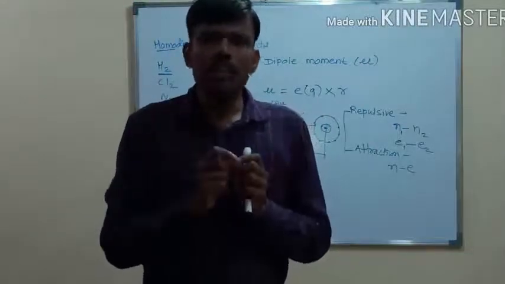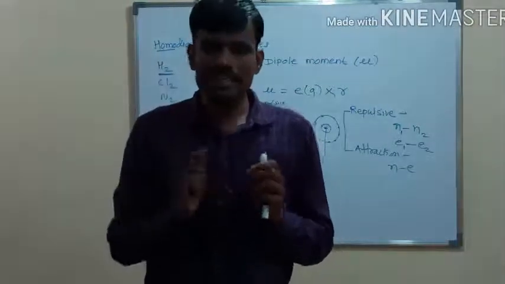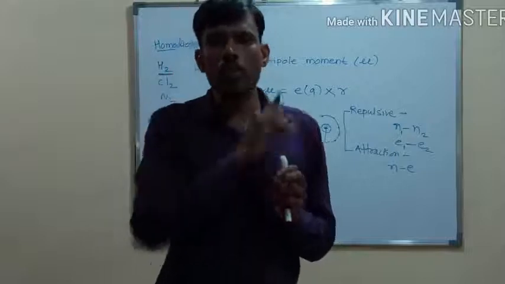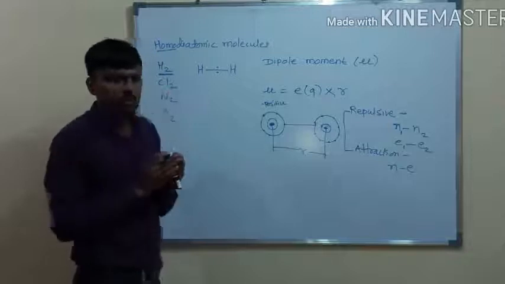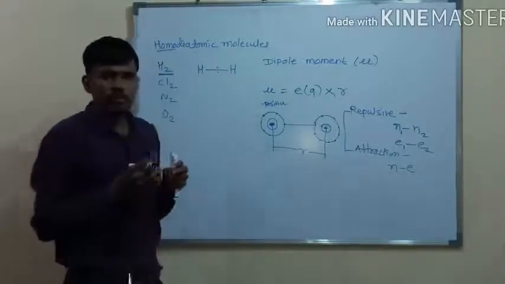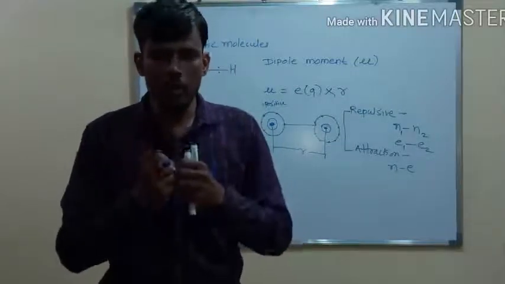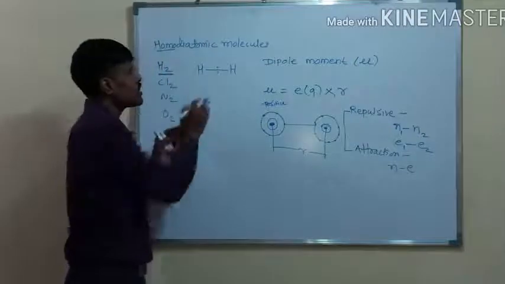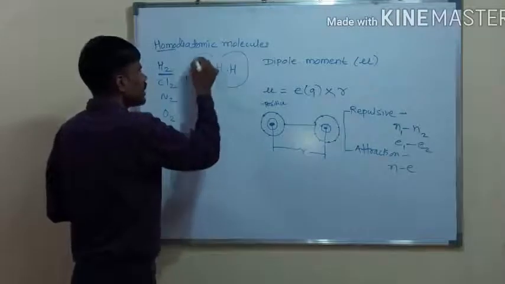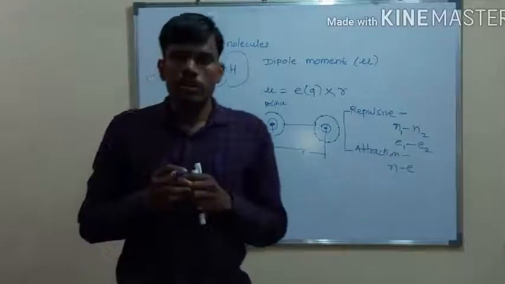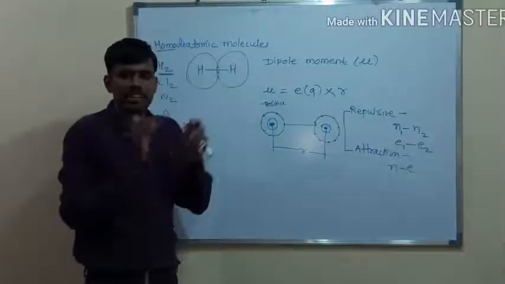This dipole moment property is used for covalent compounds, that is, the compounds which are made up of a covalent bond only. This H2 molecule is made up of a covalent bond, and in this covalent bond, the electrons which are shared between these two hydrogen atoms are at an equal distance from both the hydrogen atoms. That means they are symmetrically distributed around the nucleus of the hydrogen atoms. So there is no problem with this in the diatomic molecule.